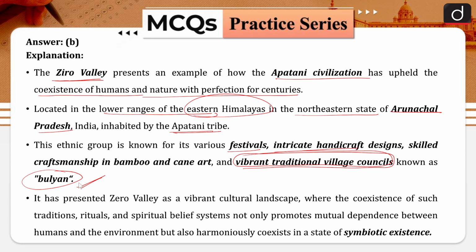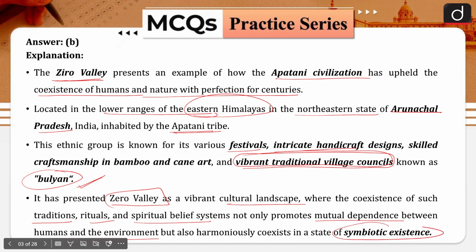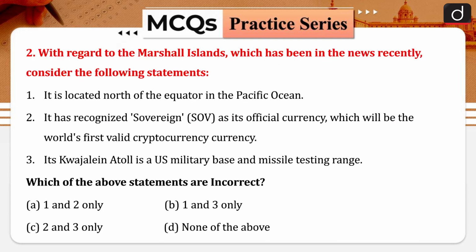So this is important for your prelims. Other than that, it presents Zero Valley as a vibrant cultural landscape where the coexistence of such traditions, rituals, and spiritual belief systems not only promotes mutual dependence between humans and environment, but also harmoniously coexists in a symbiotic existence. So this is about a particular tribe, the Apatani, and the culture related to it, which you will mostly find in the northeastern region of the Himalayas, basically in Arunachal Pradesh. I hope this is clear. One more fact you can remember is that the vibrant traditional village councils are called bullions.